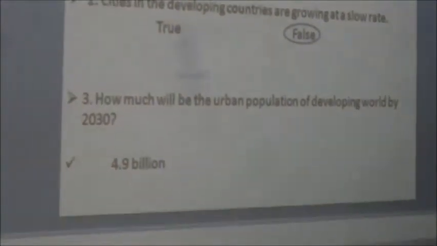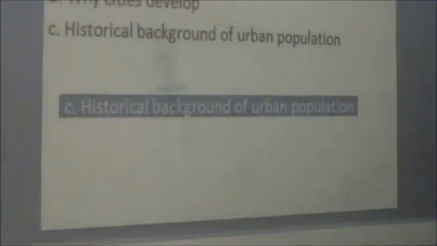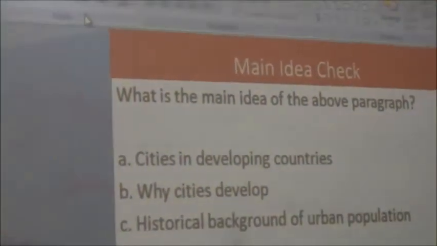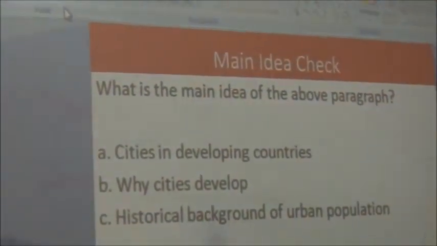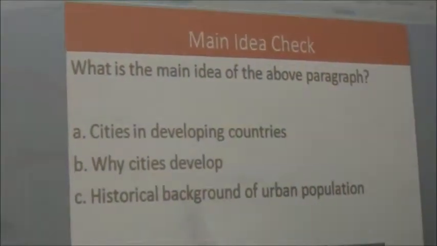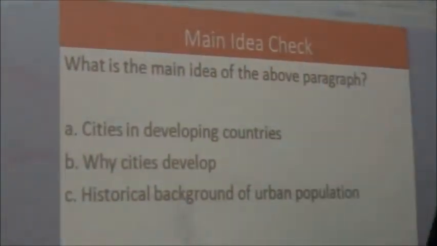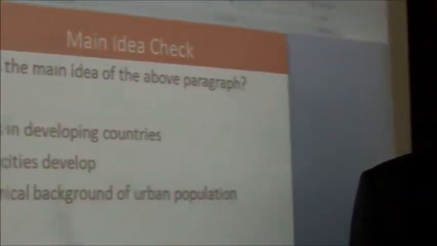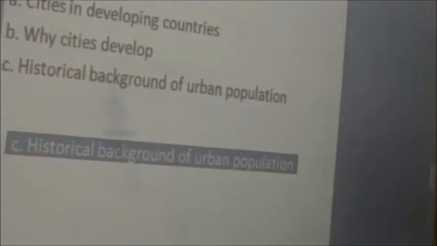Okay, so here you can see the main idea. You can see there are 3 main ideas. So which one is relevant to this text? A, B, C. C. C is historical background of urban population, because it talks about chronology, different years, how cities have evolved. So this is the main idea check.